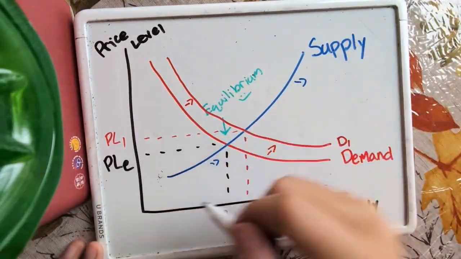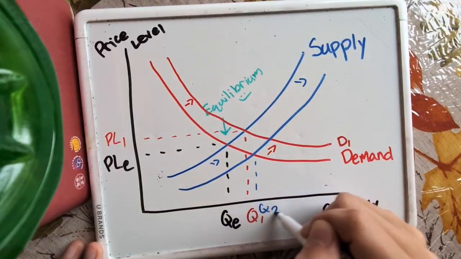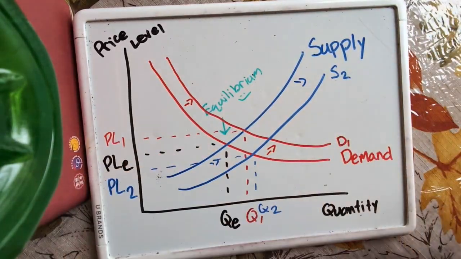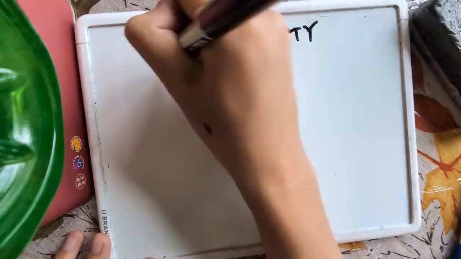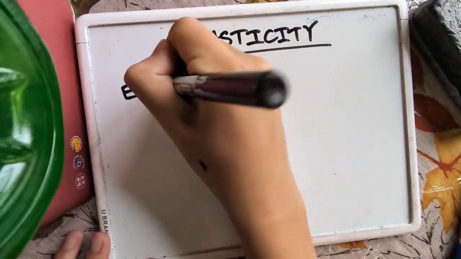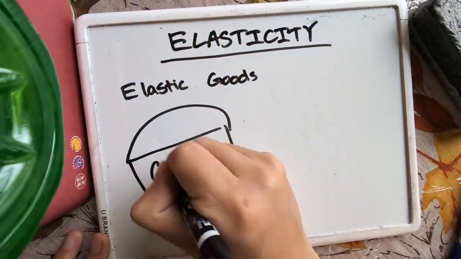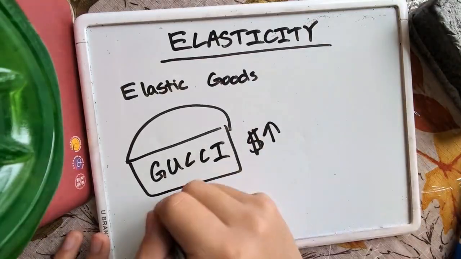If the price is too expensive, there's a surplus. Companies make more than the consumers will buy, so prices fall. If the price is too cheap, there's a shortage: more buyers and fewer goods, so prices increase. This natural push and pull is how the market gets into balance. Now let's briefly consider 2 other important concepts: elasticity, and price floors and ceilings.